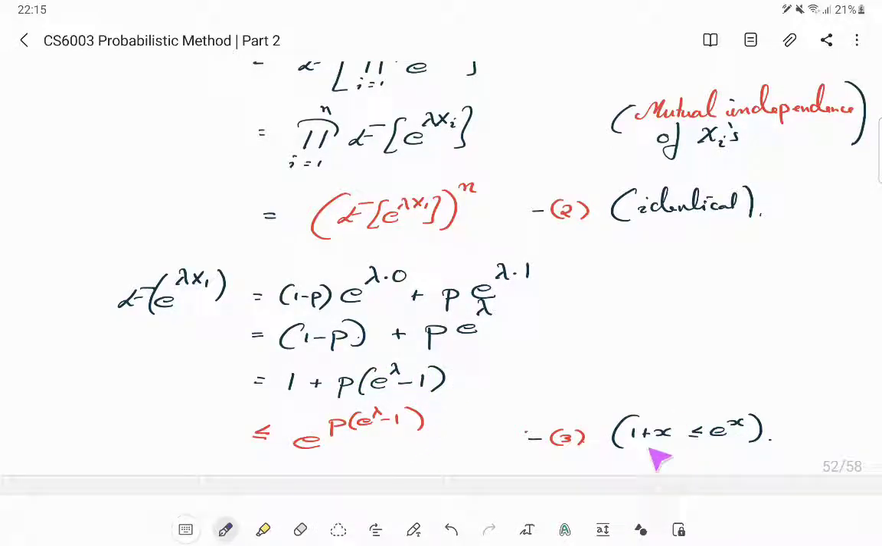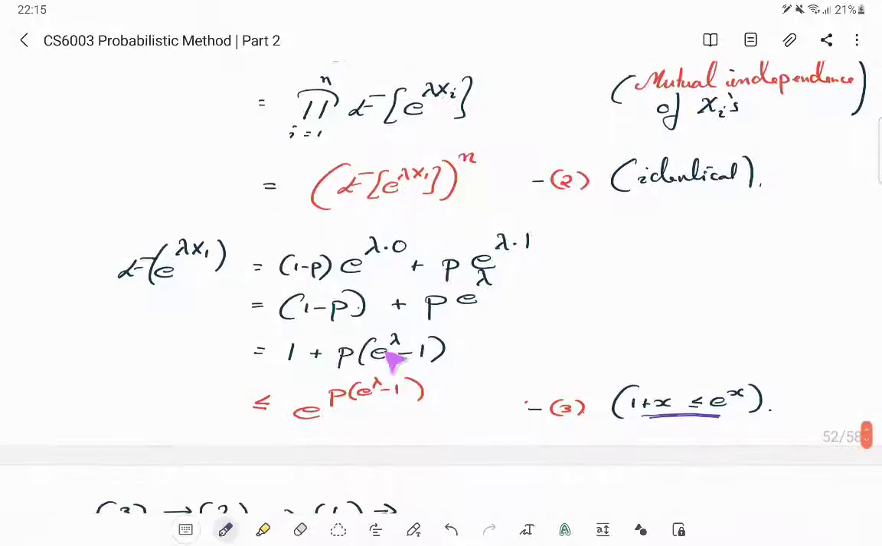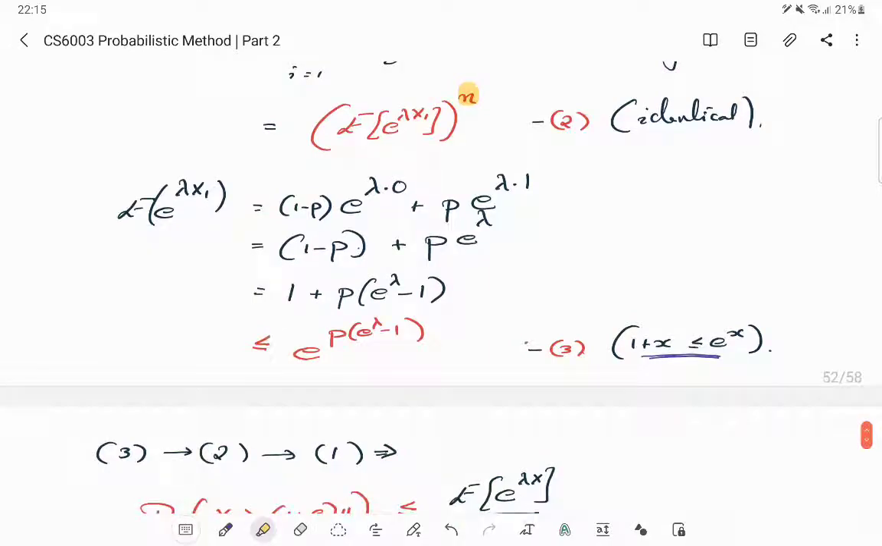and our favorite usual bound 1 plus x. Here x is this p times e to the power lambda minus 1. 1 plus x, I'll upper bound by e to the power x, which will give me this. You can work with the earlier form, but then it gets ugly as you go along. You want everything to be in this exponential form, so that when you now put in this n here, it's just going to be e to the power np times e raised to lambda minus 1. Okay, so this is equation 3.